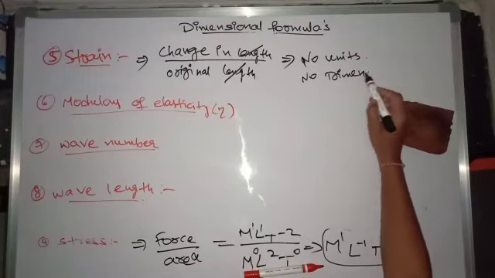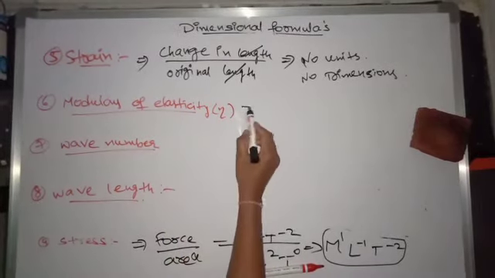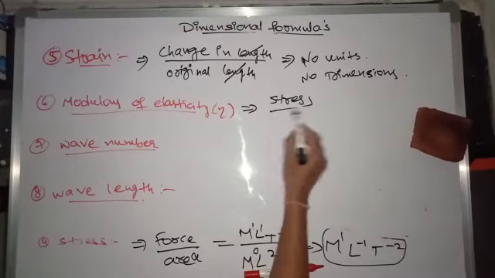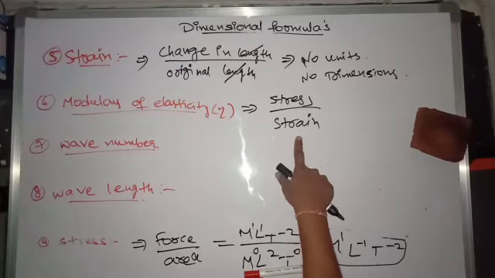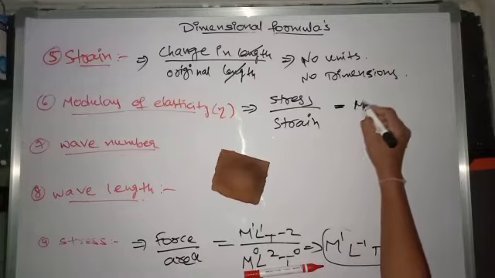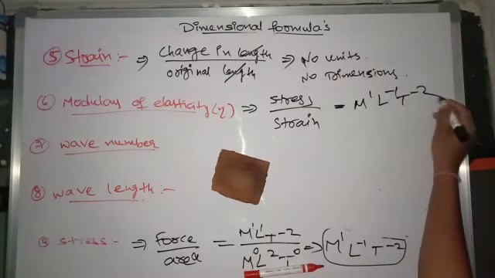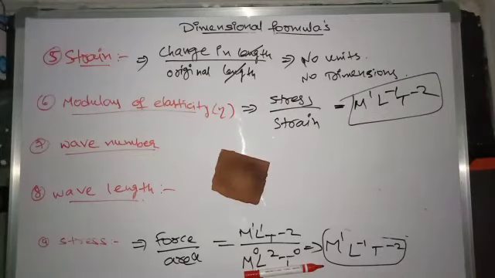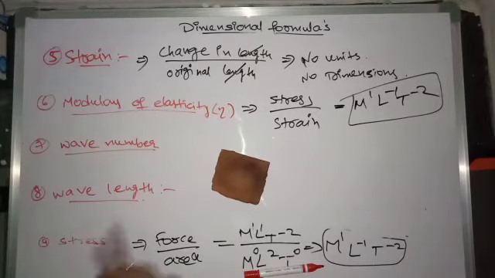Okay, next, modulus of elasticity. What is modulus of elasticity? Stress per strain, strain having no units and no dimensions. Then coming to stress, M1 L minus 1 T power minus 2. This is the same as stress. Modulus of elasticity has the same dimensions as stress.